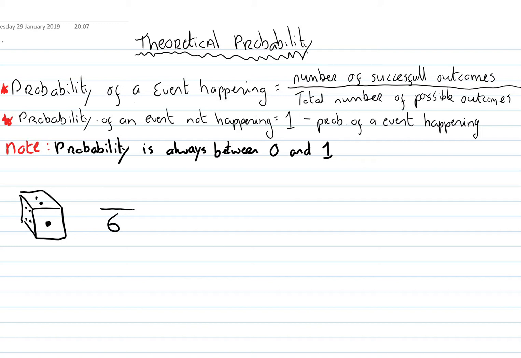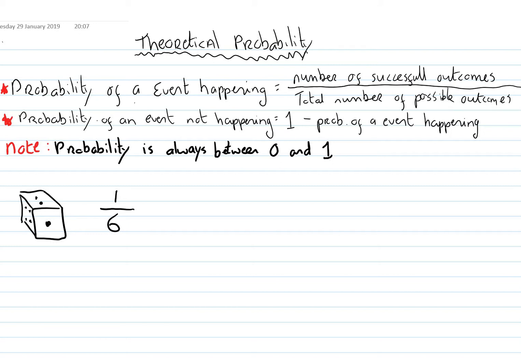And there's one chance of rolling a 5, so the probability is 1 out of 6, or 1/6. You could write it like that, as a decimal, or as 1 out of 6.